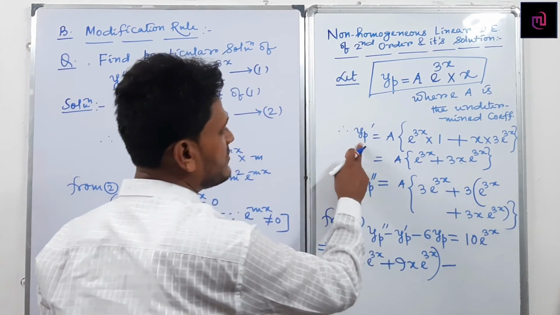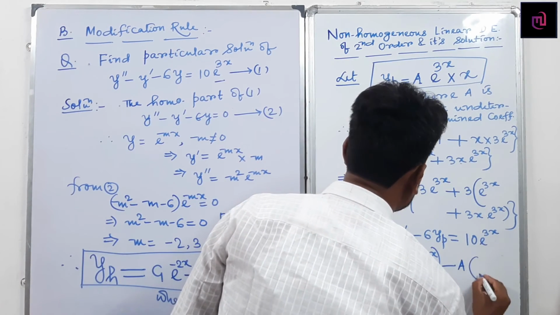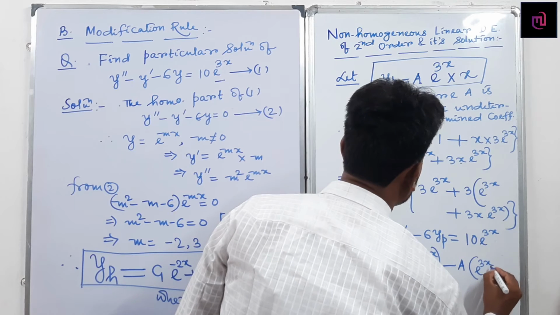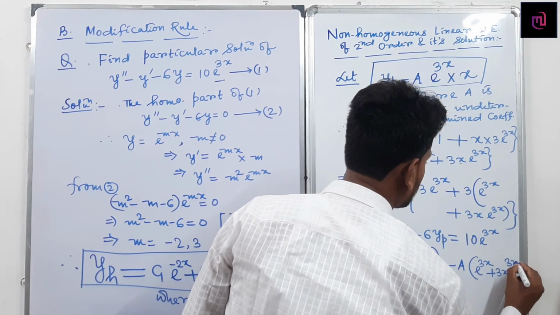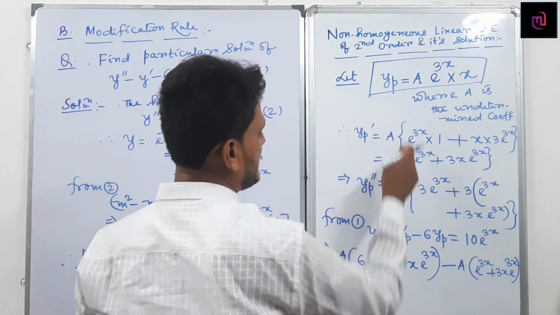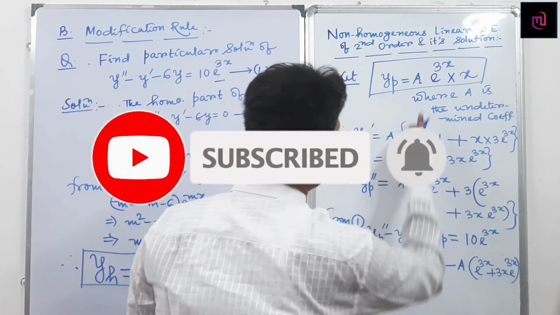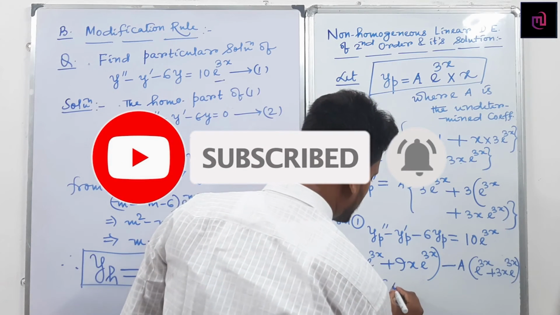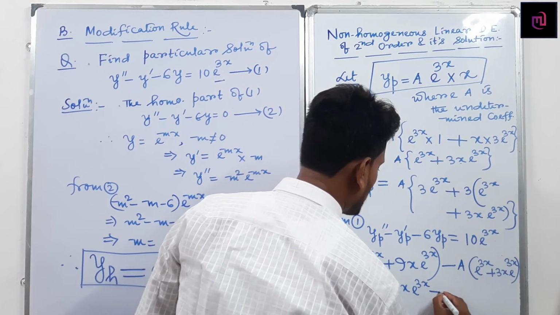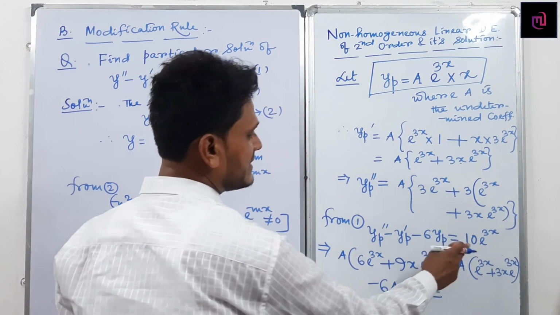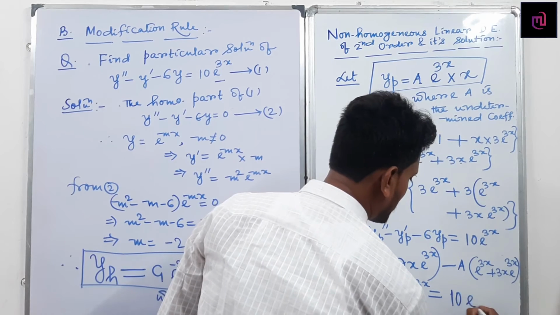What is yp dash? Yp dash becomes this part: minus A into e^(3x) plus 3x e^(3x). This is yp dash, minus 6 into yp. What is yp? Yp means this part: 6Ax e^(3x) equals how much? The right hand side. What is the right hand side? The right hand side becomes 10 e^(3x).